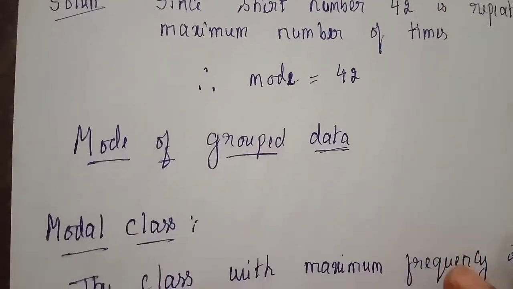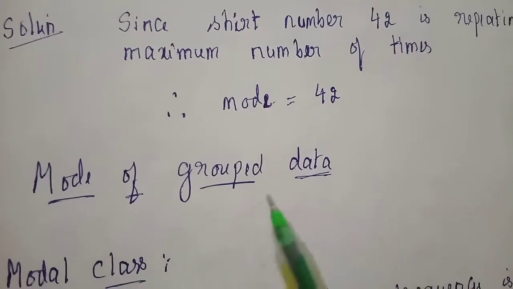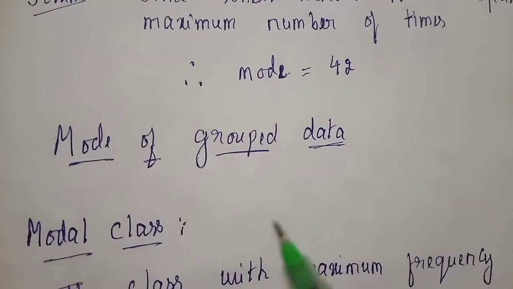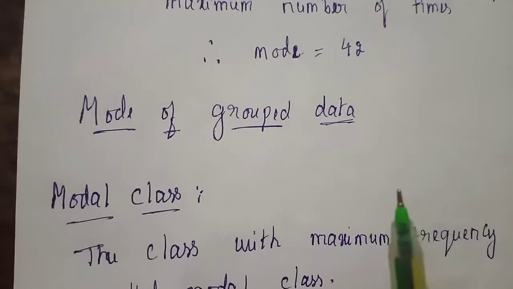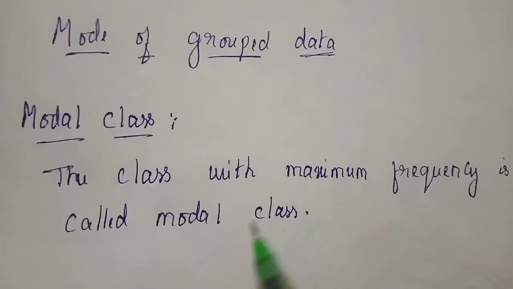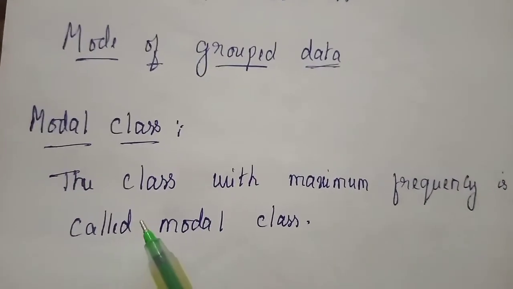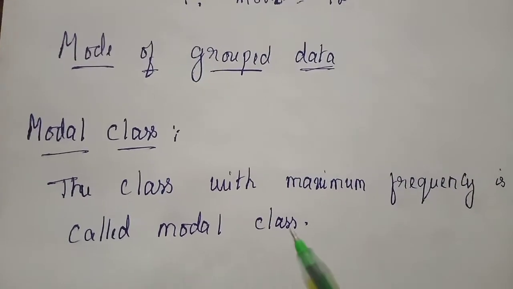Now let us go for grouped data. How to find the mode of grouped data? Before I explain the formula, let me explain the meaning of modal class. The class with maximum frequency is called the modal class.